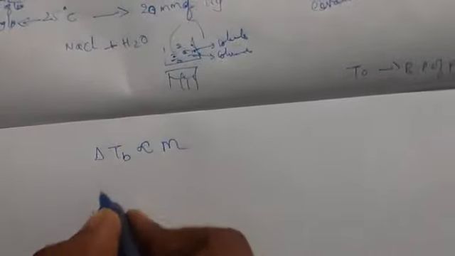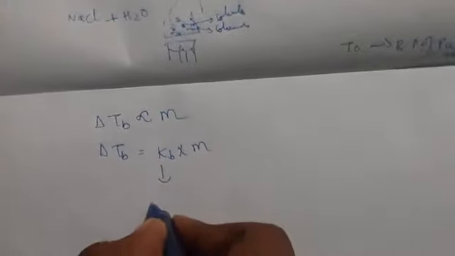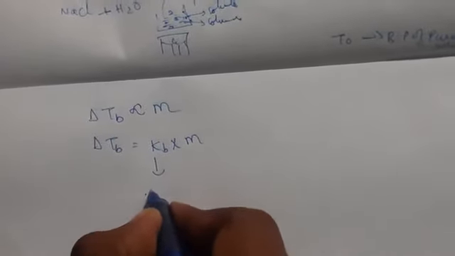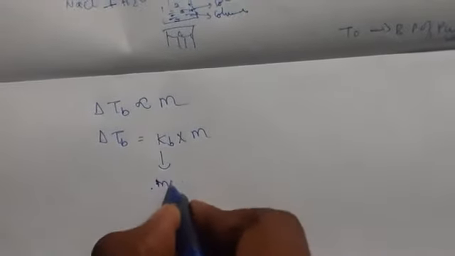So by this we can write, delta TB equals KB into m, to remove the proportionality, where KB is a constant, the molar elevation constant,